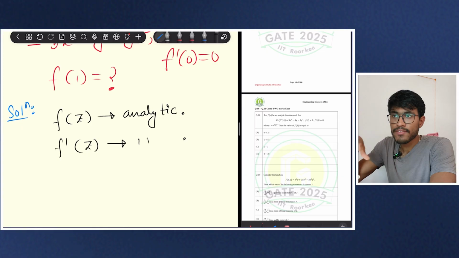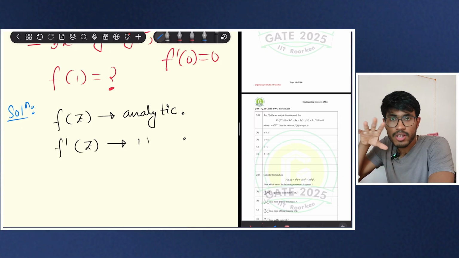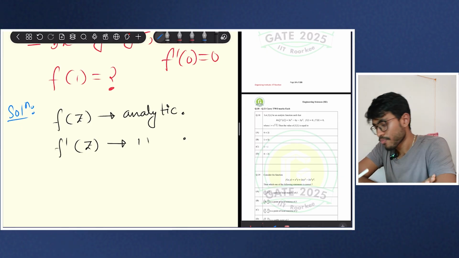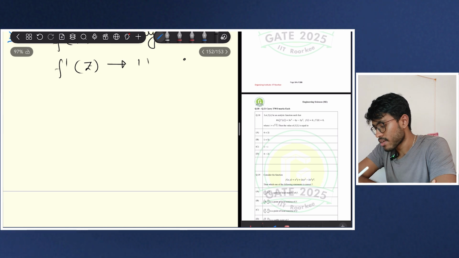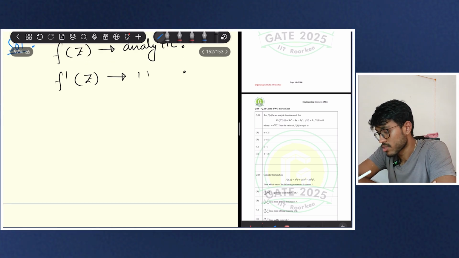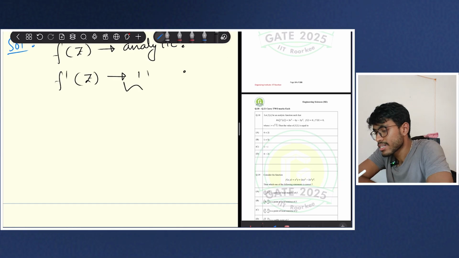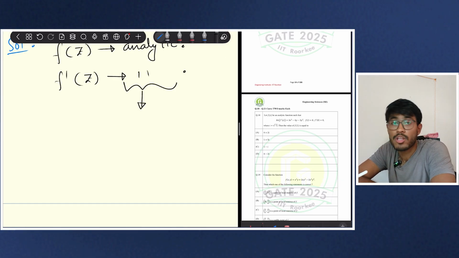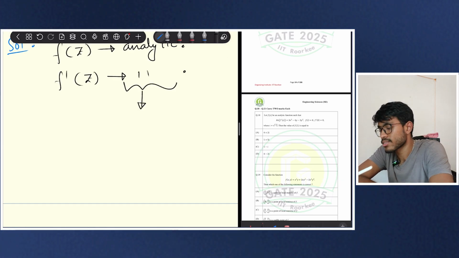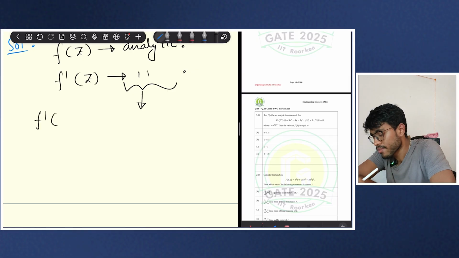So if f is differentiable over a particular region, then it is analytic. And obviously it has to be continuous. Now if it is analytic, then there is something called the Cauchy-Riemann condition. What does that say? So f dash z, I say, will be some p plus i q.